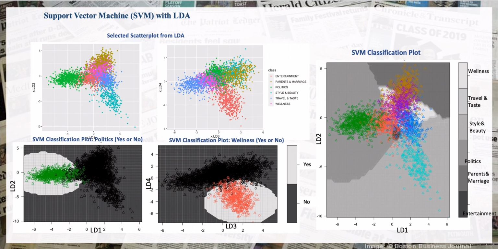Then I move from binary classification to multi-class classification. As we learned in class, there are 2 ways to classify data points from an M-class dataset, the one-to-rest approach and the one-to-one approach. Due to the limit on time, I will skip this. R has some existing packages that do this automatically for us. On the right, you can find the trained SVM classifier using the training data and its projection onto the plane formed by LD1 and LD2.